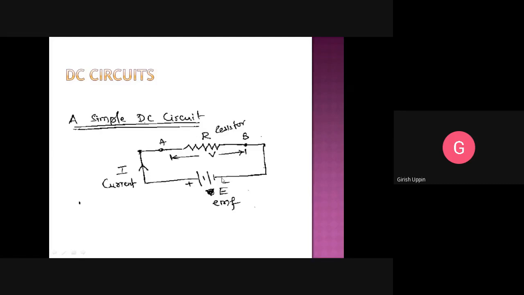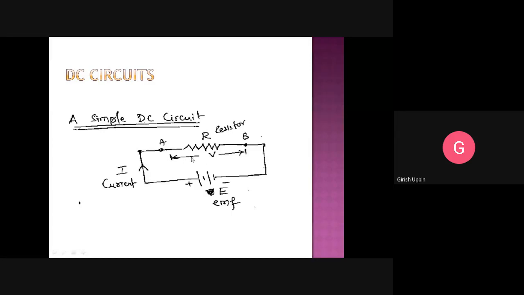So in case of this circuit, based on the resistance value, it will consume the power here. And whenever we have a resistor and there is a closed path, current will flow, right? The current will flow through the resistor. When current is flowing through that particular resistor, we will have a voltage drop, or you can say voltage across that particular resistor. If you check the voltage across A and B, it would be V.